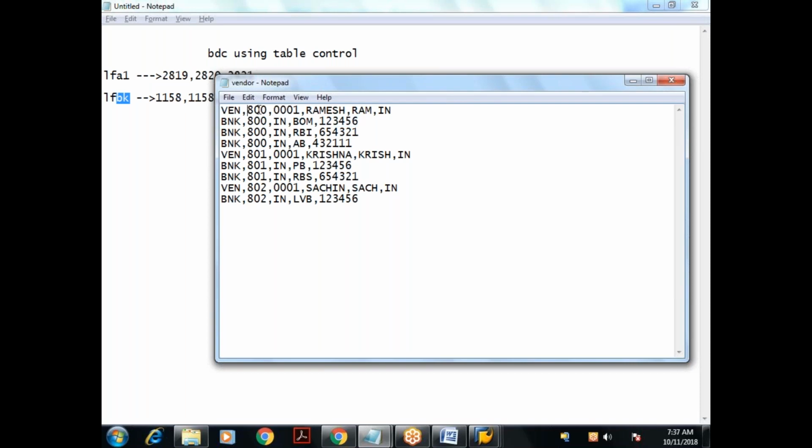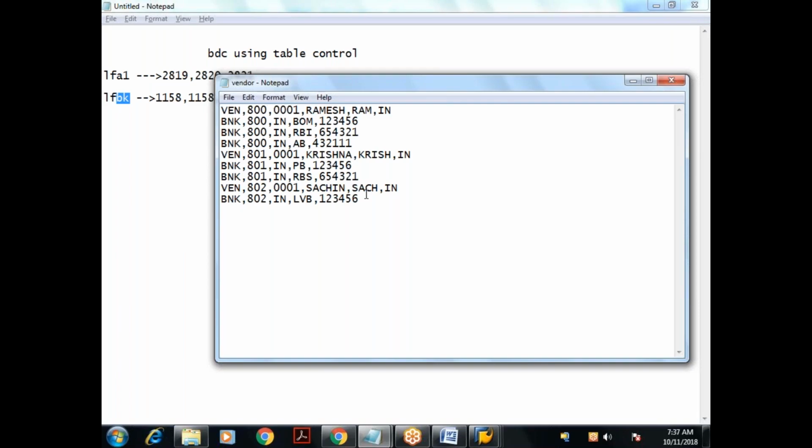So for this vendor 800, how many bank records are there? See, 3 bank records. For the next vendor, we have two bank records. For the next vendor, I am having only one bank record. So a vendor might contain one or more bank records. We don't know that. So this is my file. In real time also, the file will be given to us. We need to understand that.